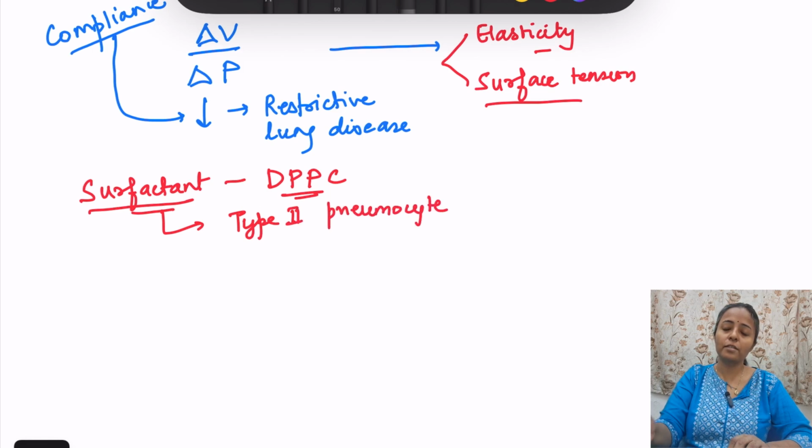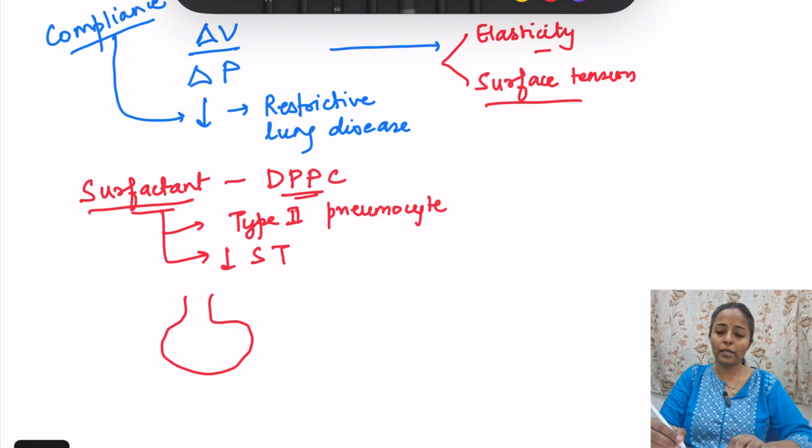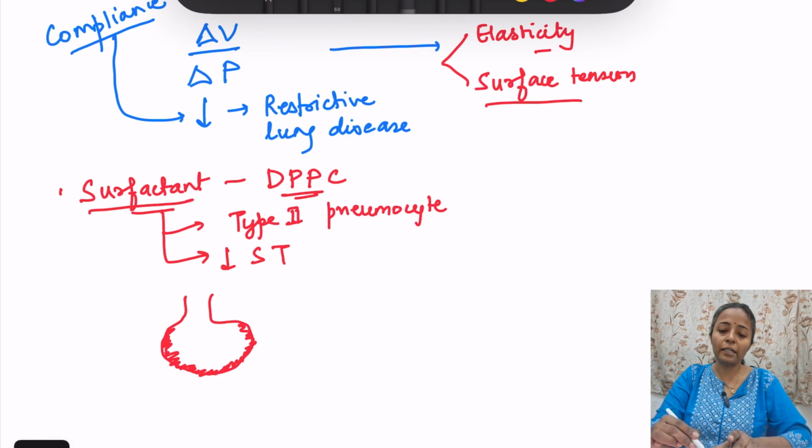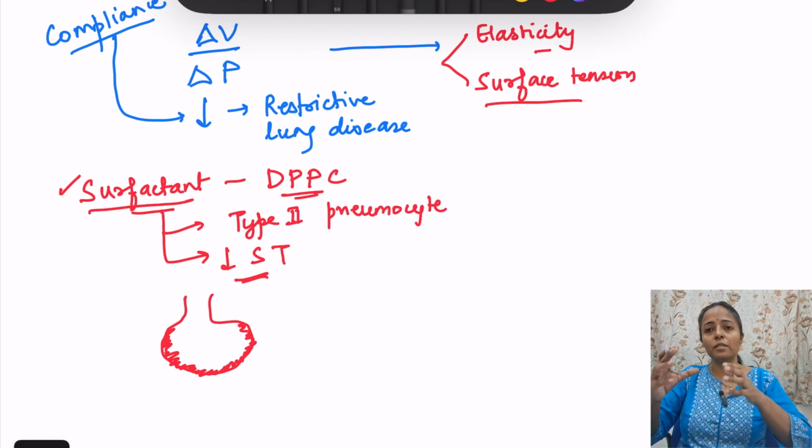And what is the function of this surfactant? Surfactant decreases the surface tension. See, if this is the alveoli and here there is surface tension. Surface tension develops where there is contact of air with fluid, and surface tension will cause the alveoli to collapse; the tendency of collapse is going to increase, and the alveoli will start closing. So what does surfactant do? It decreases the surface tension. Because of this, the tendency of collapse of the alveoli decreases.